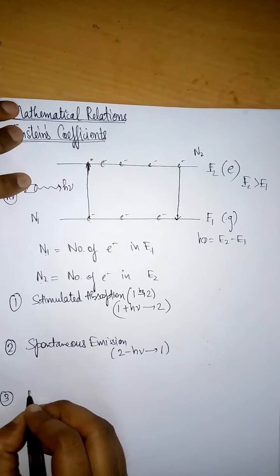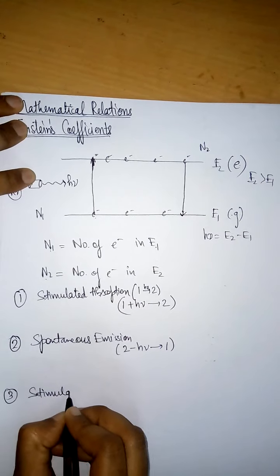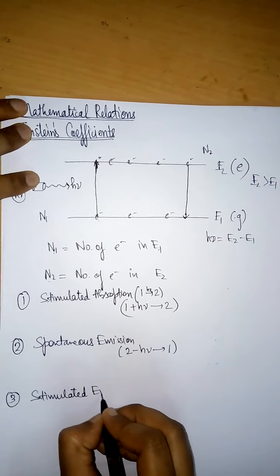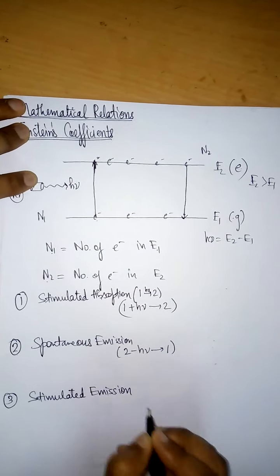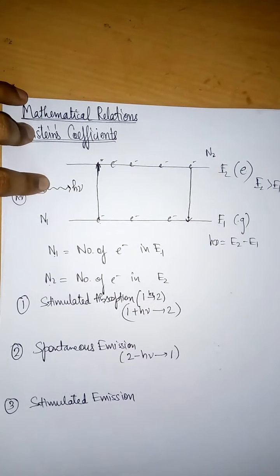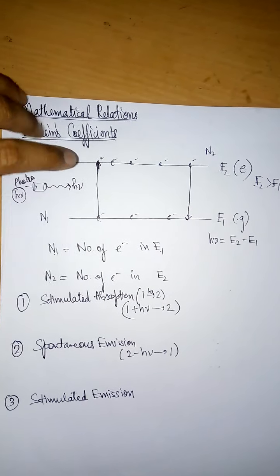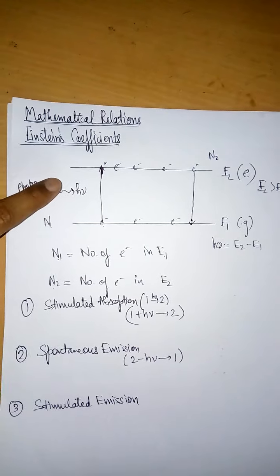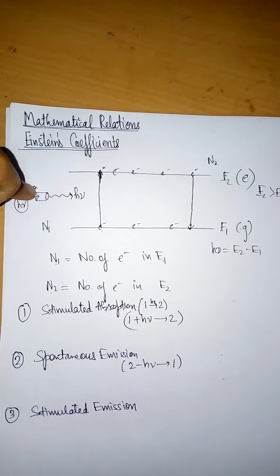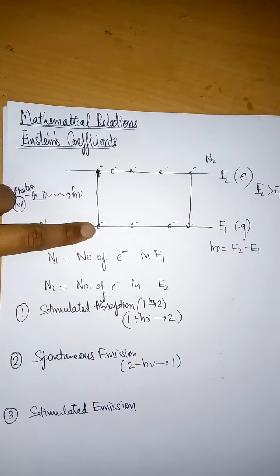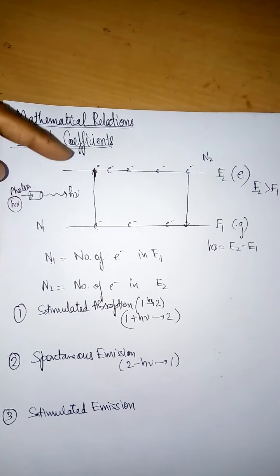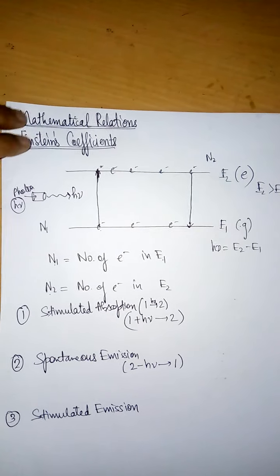Now the third process is stimulated emission. The agency of photons which was responsible for absorption will also be responsible here, so it has two purposes. First, it is providing energy for absorption. Second, it is providing feedback for stimulated emission.